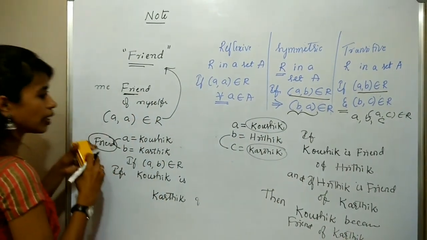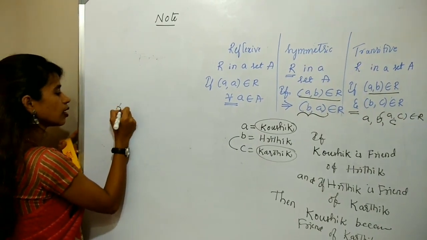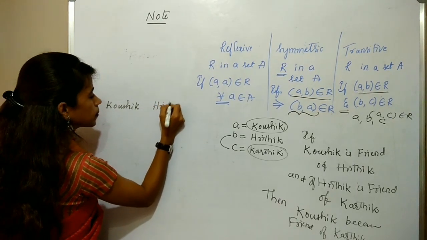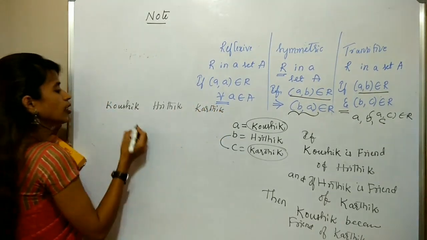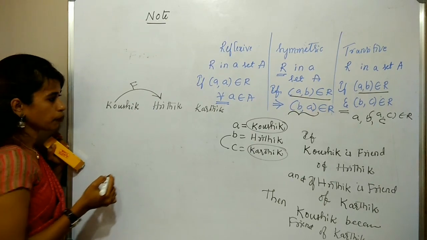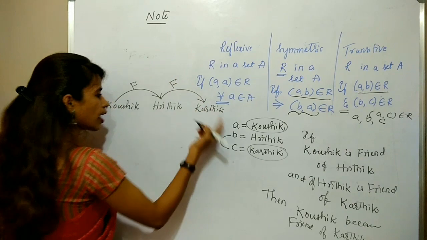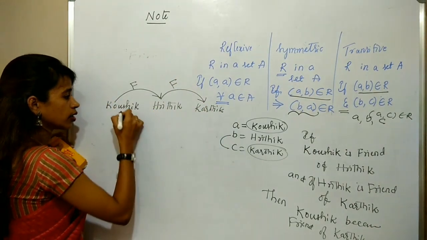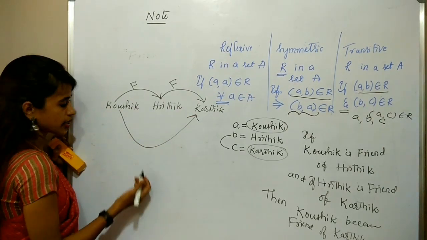The simple representation is, here I am taking Kaushik, Ritik and Karthik. If Kaushik is a friend of Ritik, F stands for friend, and Ritik is a friend of Karthik, it means Kaushik and Karthik are also friends to each other, in fact mutual friends.